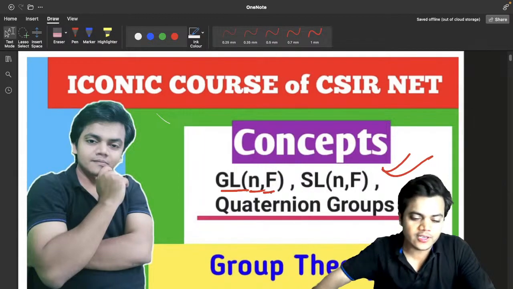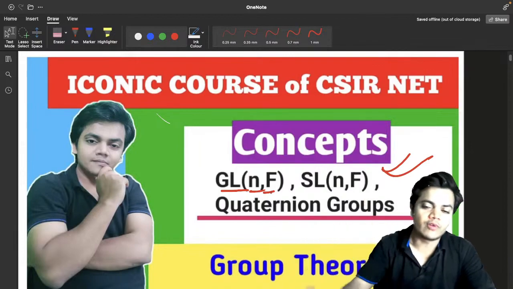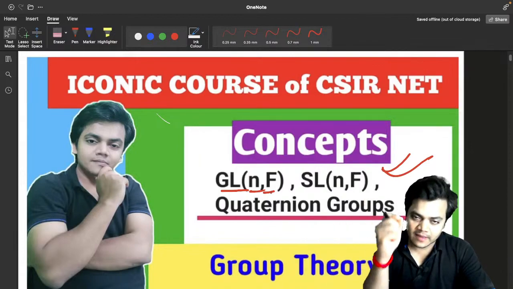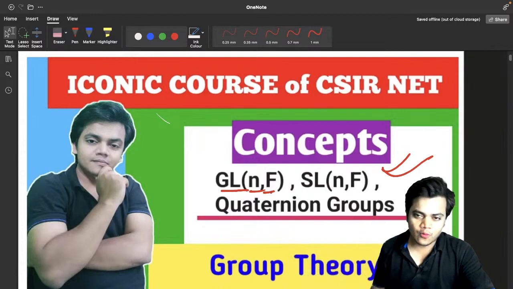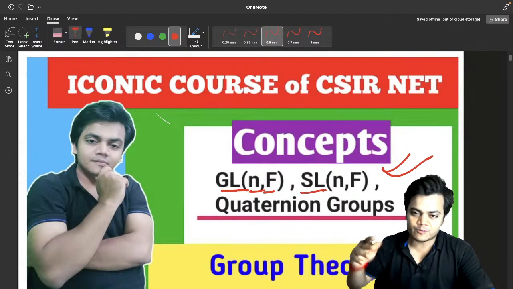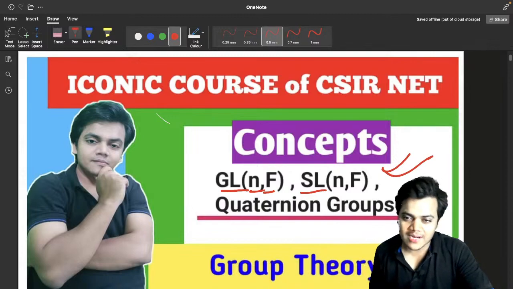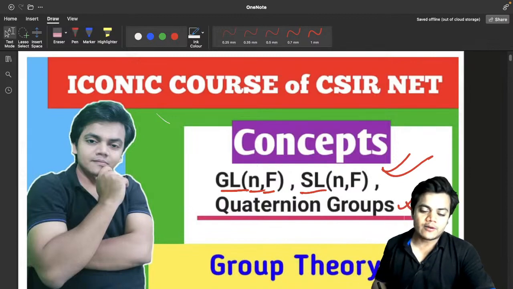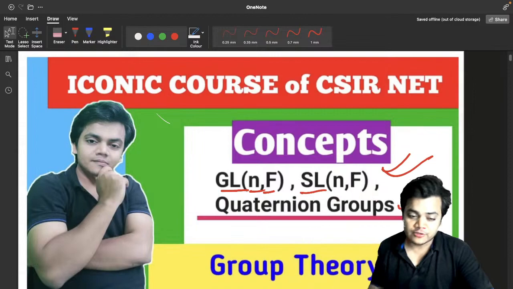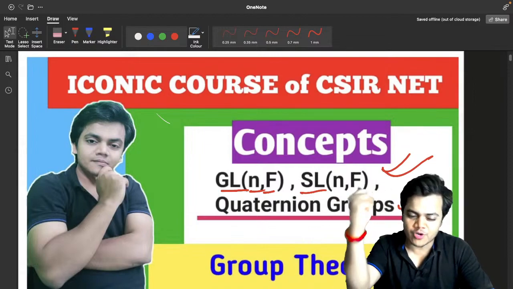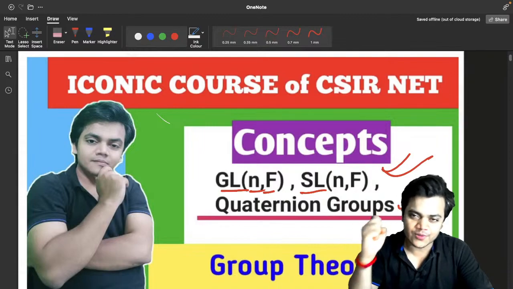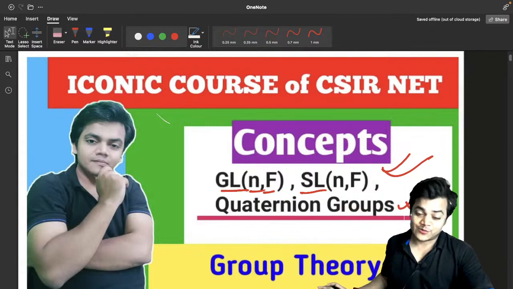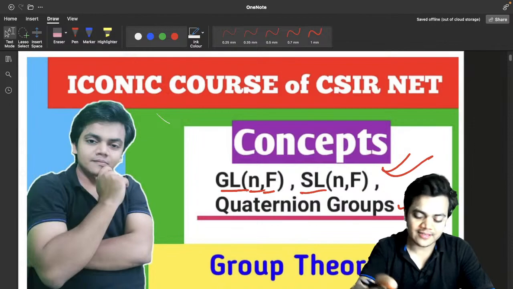And the interesting thing is what? Which kind of f will be there? Is the field f finite? Is the field infinite? What is the meaning of this SL, special linear? What is quaternion groups? Okay, what is Klein 4 groups? So we are going to see the beauty of all these things in a very, very interesting manner. So now let's start the session.